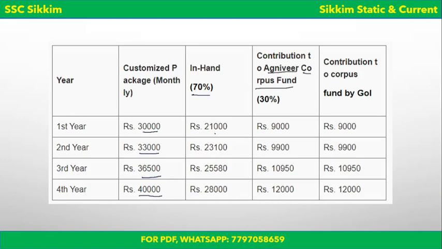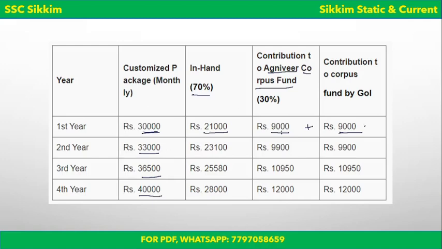Okay, remember this. Like if the total salary is 30,000, then 70% of 30,000, that is rupees 21,000, they'll be given in hand, and the remaining 30% will be deposited into the Agniveer Corpus Fund, and an equal amount of money will be funded by the Government of India on that fund. Means if 9,000 is being deposited from the salary of the soldier, then 9,000 will be deposited by the Government of India, and 9 plus 9, a total of 18,000 per month will be deposited in this Agniveer Corpus Fund.